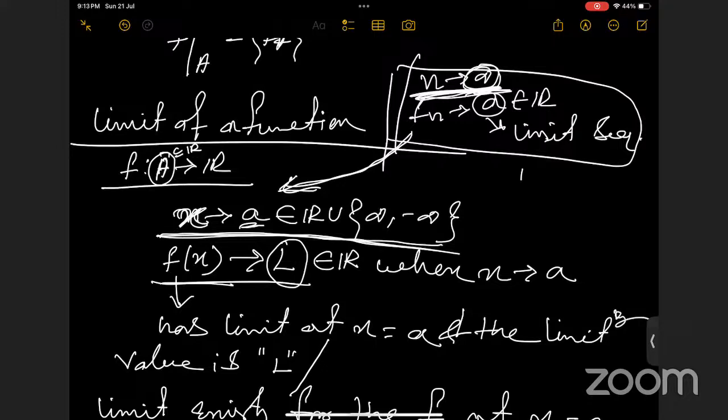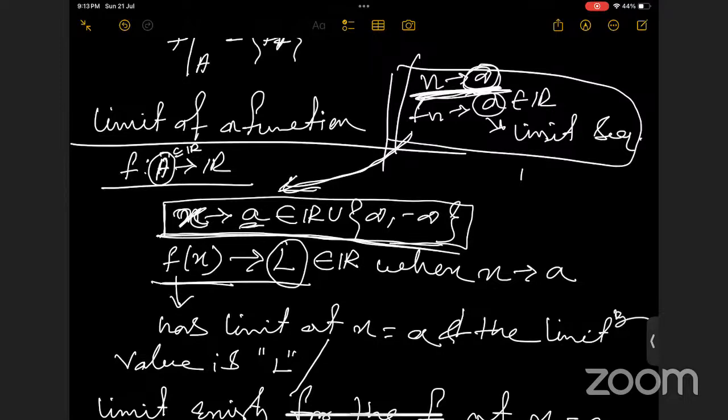Ma'am, can we have a general idea of what a limit really means, what the mathematical uses of this limit are, and how it looks in real life solutions, like real life mathematical problems? Okay, we will discuss the examples also.